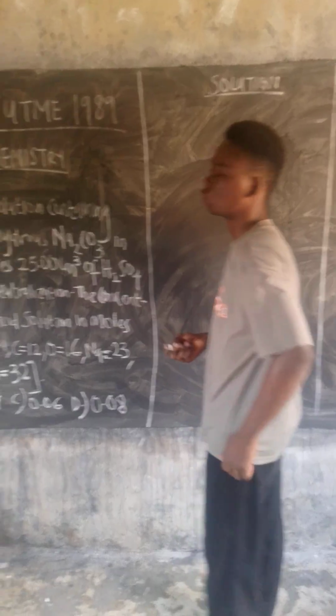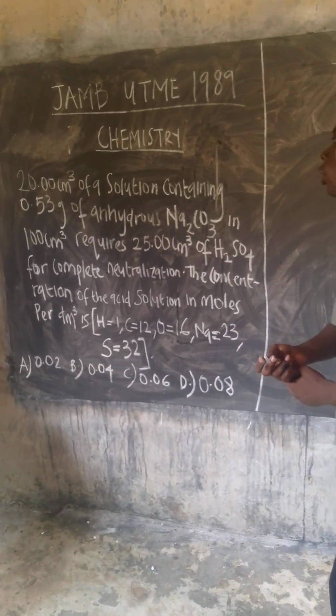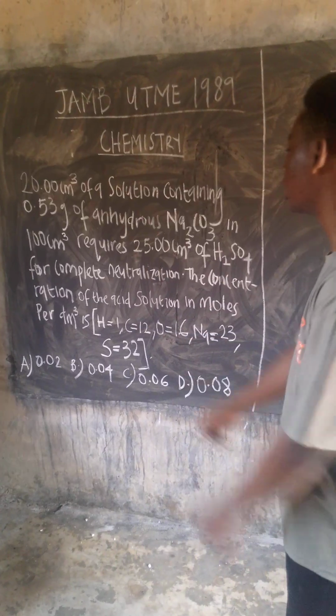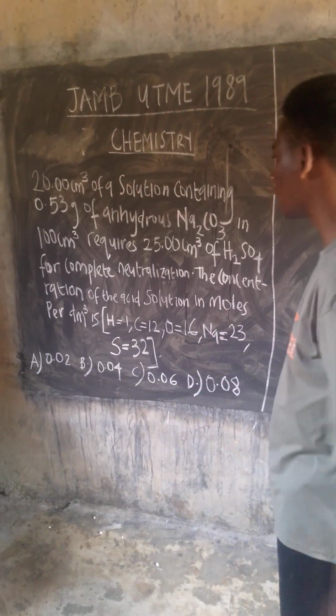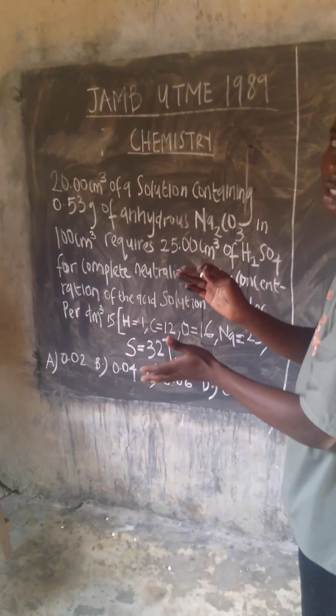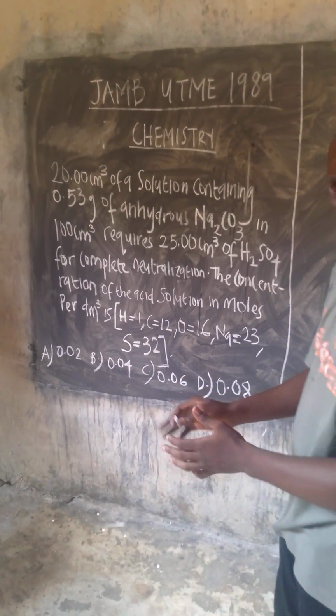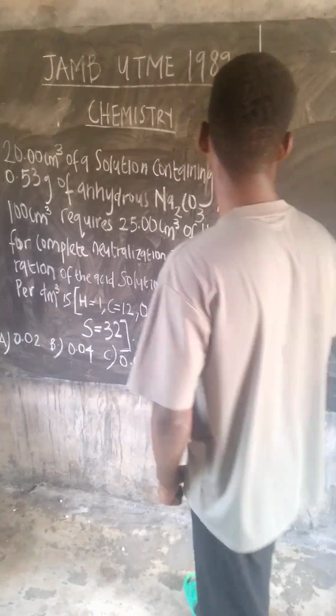When you are given questions like this on stoichiometry, the first thing you have to do is write out the equation of reaction. And if you take a look at this question, you can see that it's crystal clear that an acid is reacting against a base. Mind you, Na2CO3 here is the base, while H2SO4 is the acid. So let's jot out the equation.